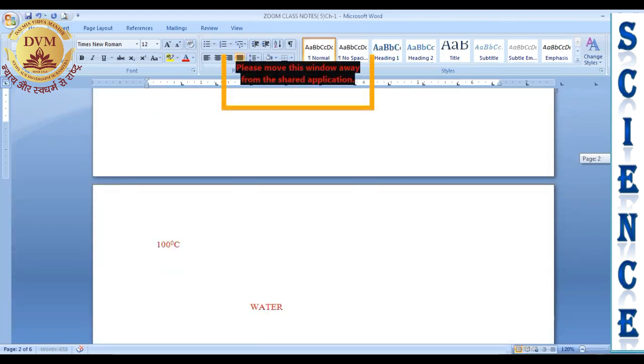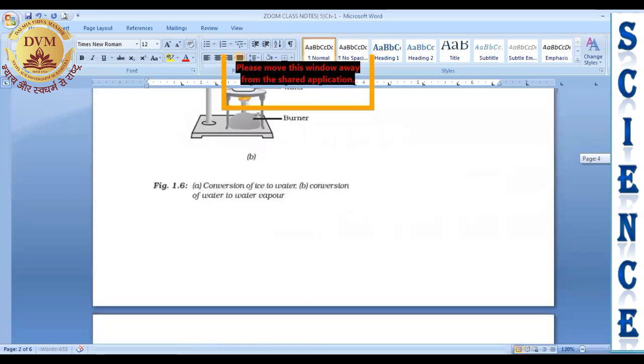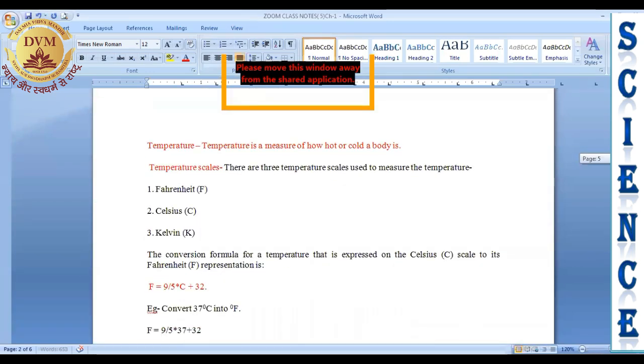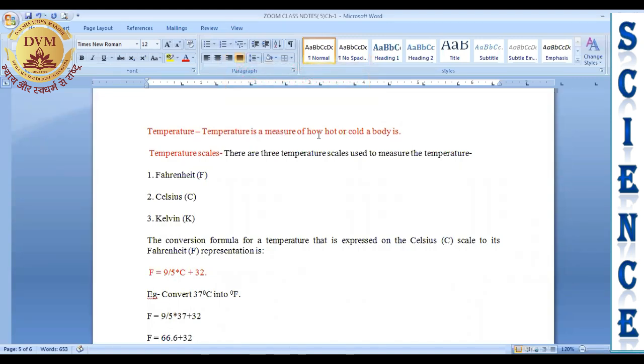Next, we are moving towards our last topic, and that is temperature. Recently, we discussed that a thermometer is a device used to measure temperature. So what is temperature actually? Temperature is a measure of how hot or cold a body is.